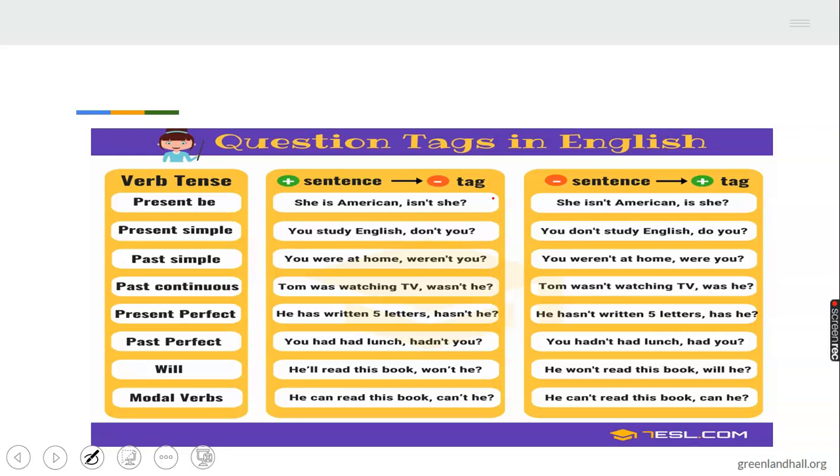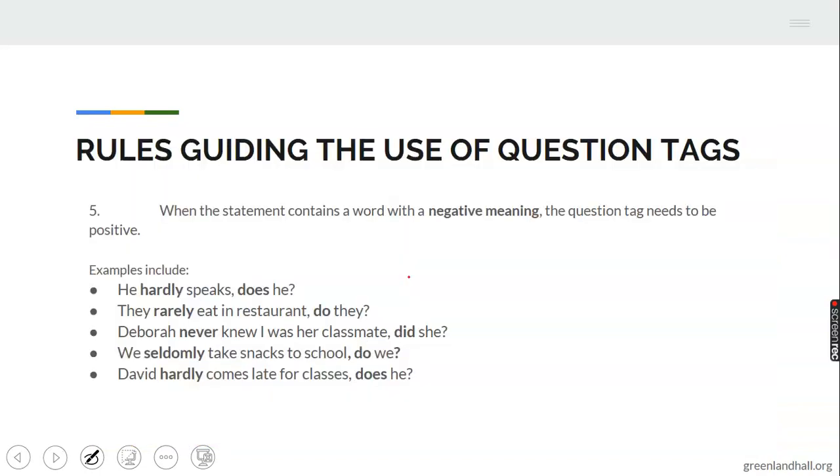Well broken down examples here for be verb. You will see is here becomes isn't. The present tense studies here becomes don't. This is a negative form. Then past tense were here becomes weren't. You can find time to go through the other examples on your own.